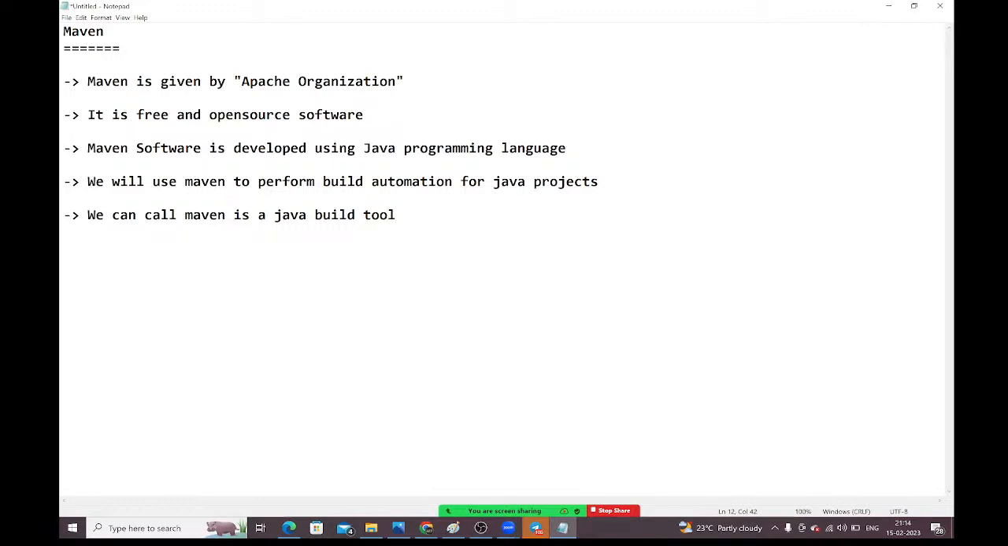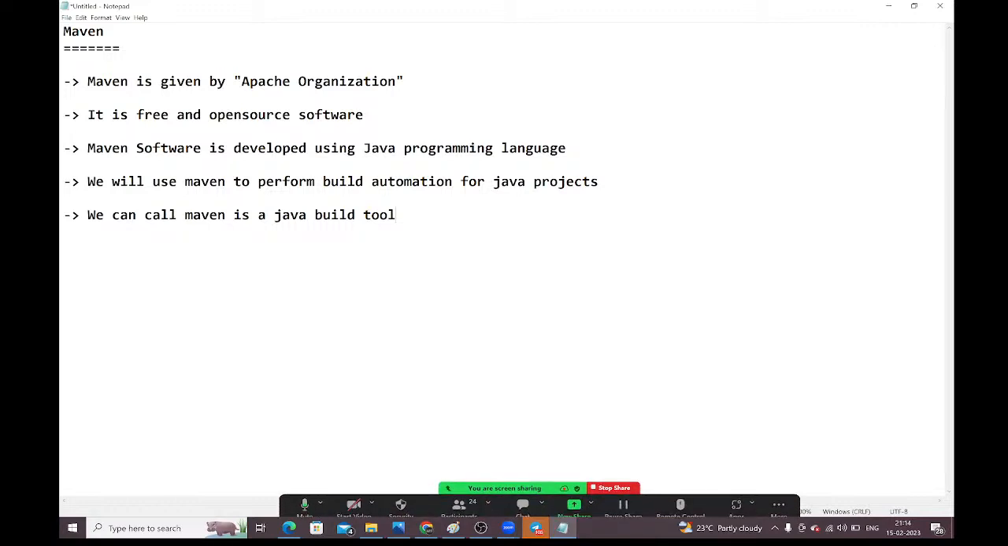Read it, guys. What is Maven? Maven is given by the Apache organization. It is a free and open source software. Maven software is developed by using the Java programming language. We will use Maven to perform build automation, guys.